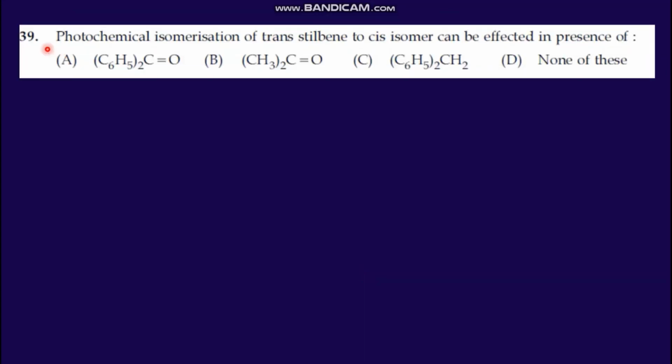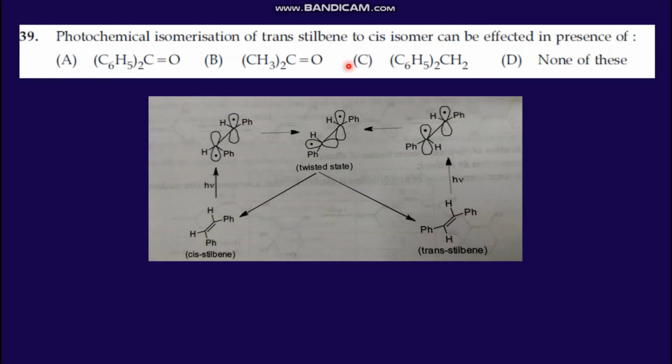Next question: photochemical isomerization of trans stilbene to cis isomer can be affected in presence of what? Here, cis-trans isomerization of stilbene involves an excitation of an electron to a planar excited state, which relaxes to a twisted state, and when it decays from this twisted state, it will form both cis and trans stilbene.